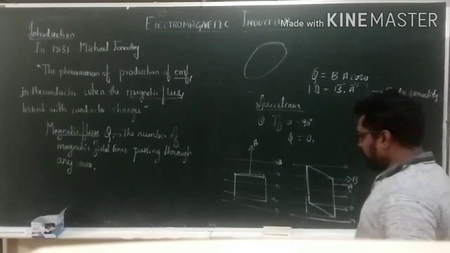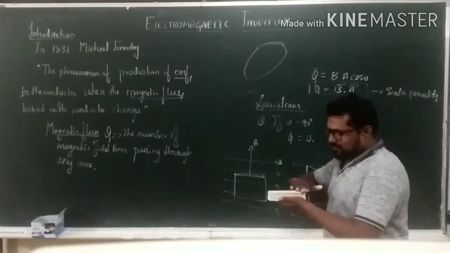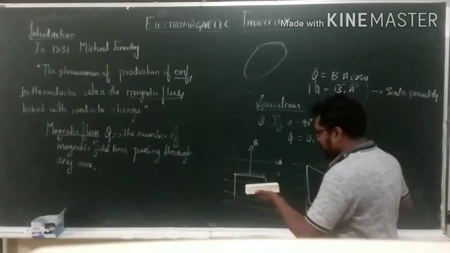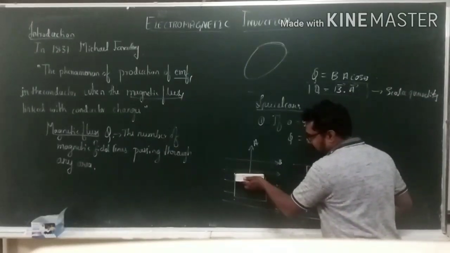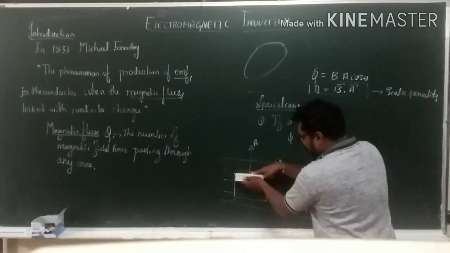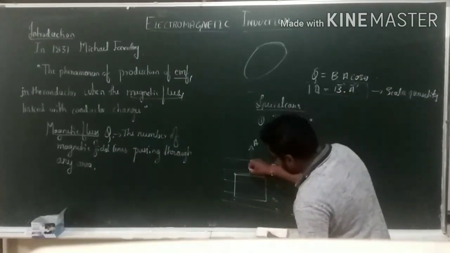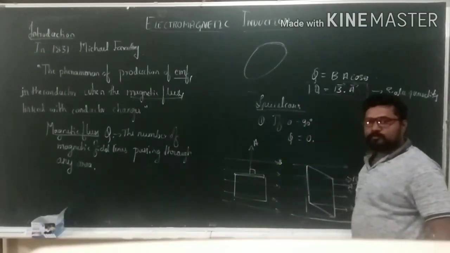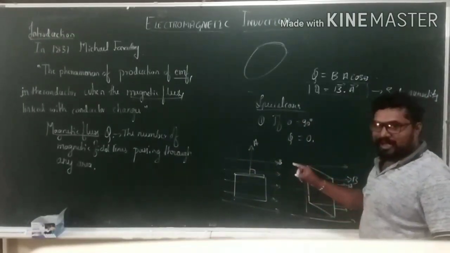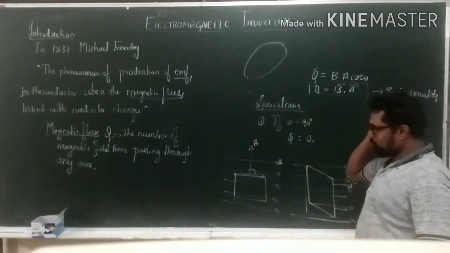Let us imagine this substance only. This substance area is this one. Our substance, I have kept it like this. Area is in this direction and uniform magnetic field lines are traveling in this direction and both are exactly perpendicular to each other. So at this point flux will be 0.